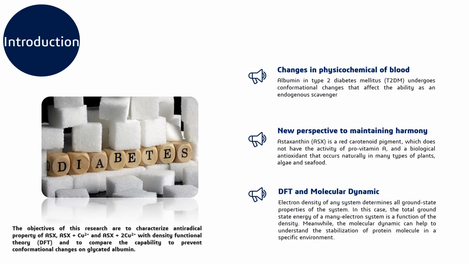Okay, let's jump into the introduction. Well, as we know, diabetes mellitus is a degenerative disease that tends to experience complications due to the change of physicochemical properties of blood. The main characteristic of this change is a change in red blood viscosity, which is very related to the functional aspect of albumin as a transporter and a scavenger.